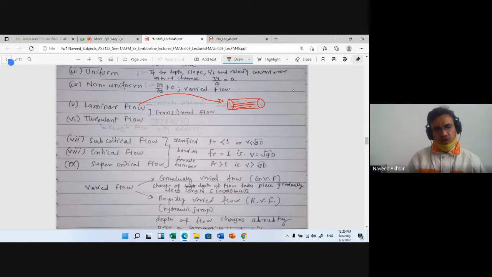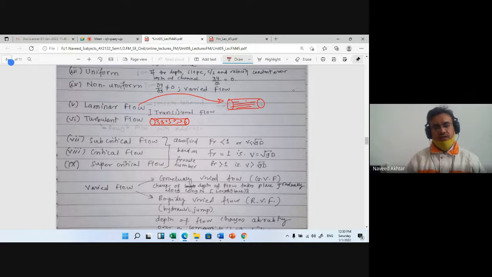Similarly, if the flow is not uniform and is rough, with eddies forming due to the flow, then this type of flow is called turbulent flow.